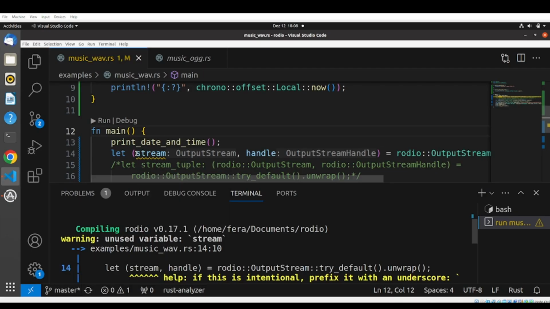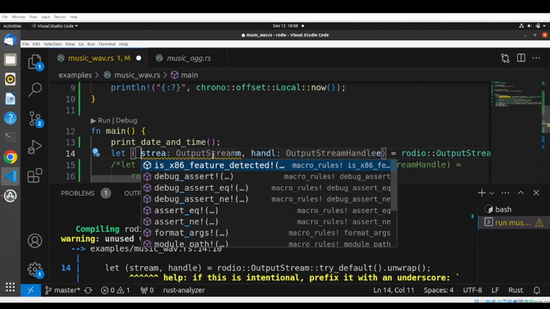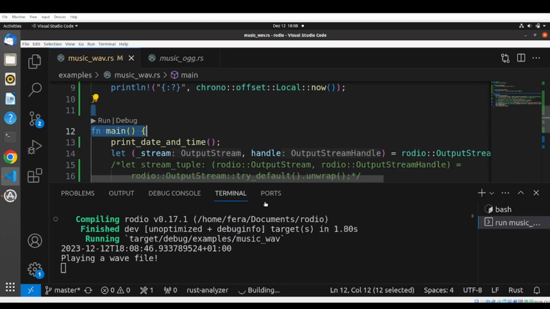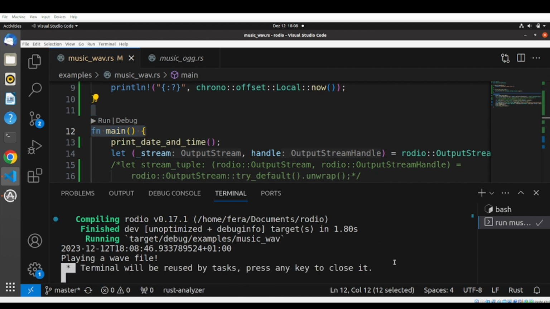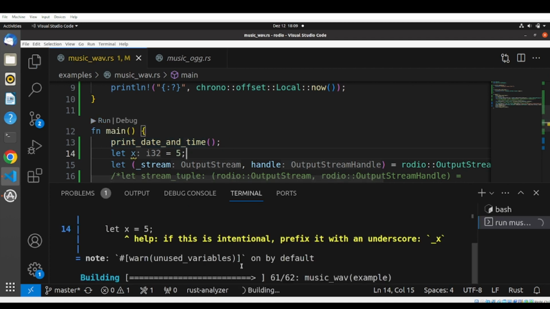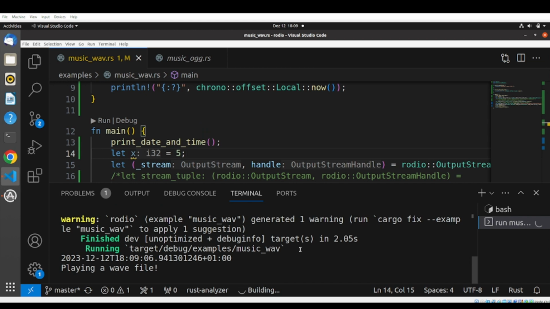When we had our underscore, we ran our code and there was no warning. If we would include here a variable and we're not using this variable anywhere, we're just having it here, then we have the warning.